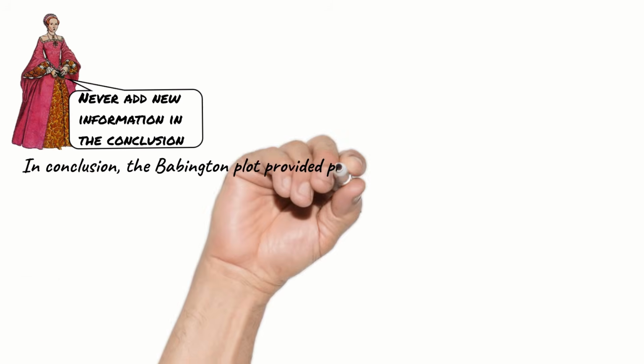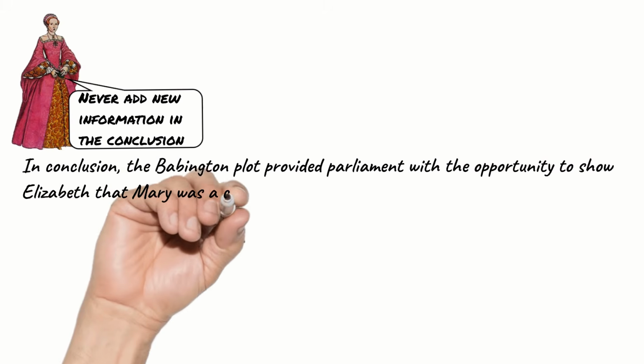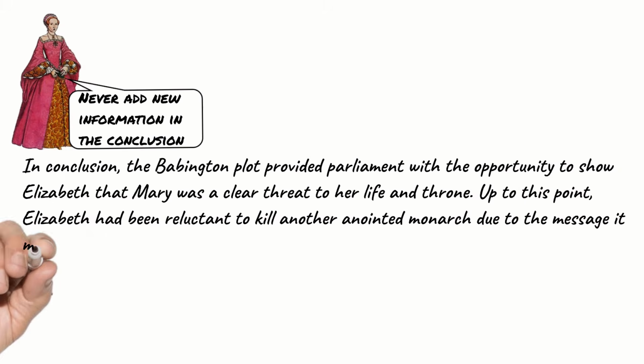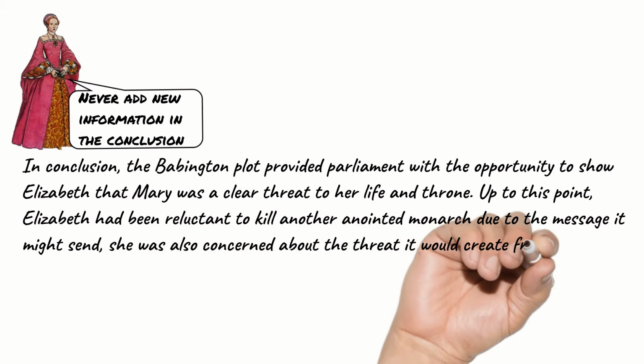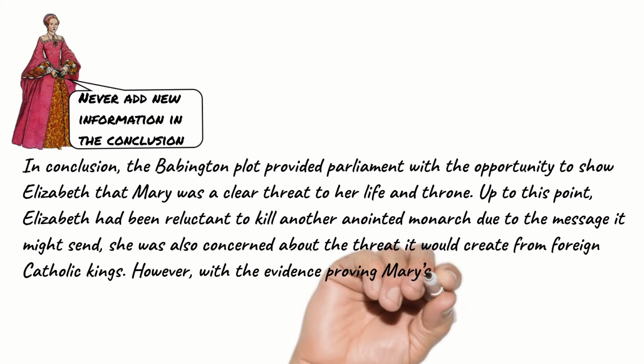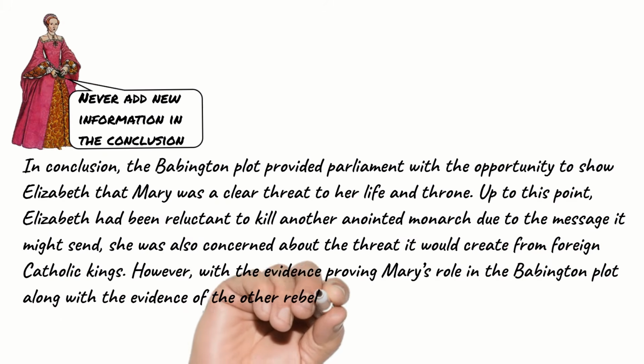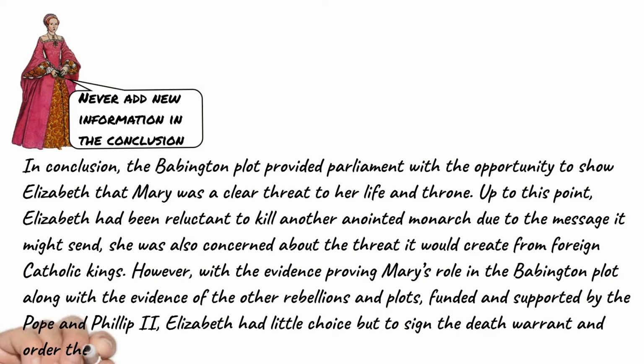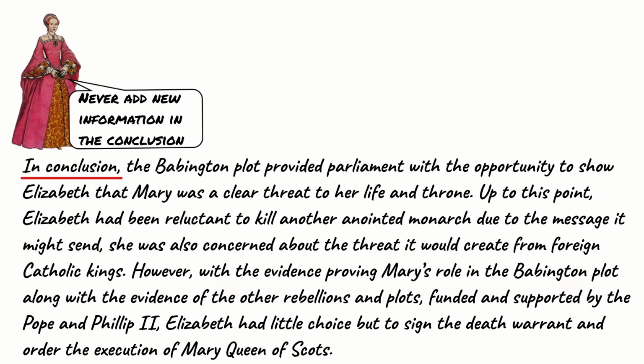In conclusion, the Babington plot provided Parliament with the opportunity to show Elizabeth that Mary was a clear threat to her life and throne. Up to this point, Elizabeth had been reluctant to kill another anointed monarch due to the message it might send. She was also concerned about the threat it would create from foreign Catholic kings. However, with the evidence proving Mary's role in the Babington plot, along with the evidence of other rebellions and plots, funded and supported by the Pope and Philip II, Elizabeth had little choice but to sign the death warrant and order the execution of Mary, Queen of Scots.